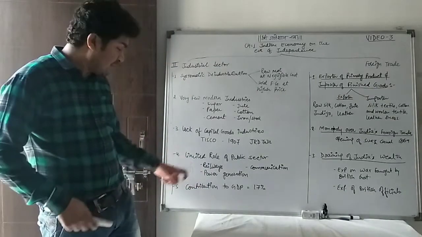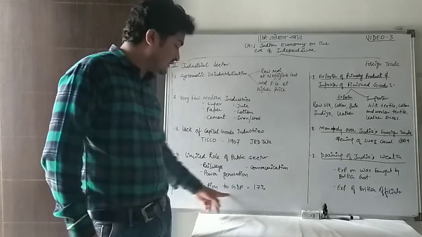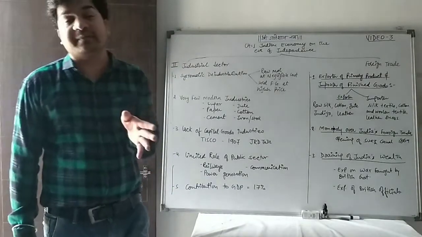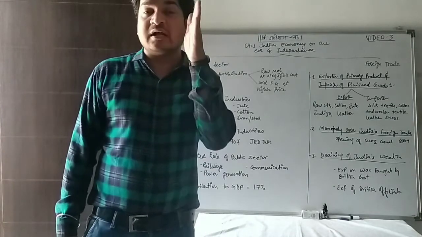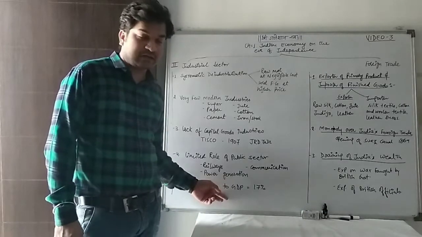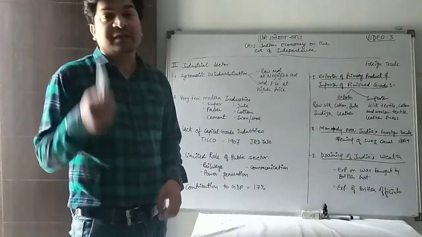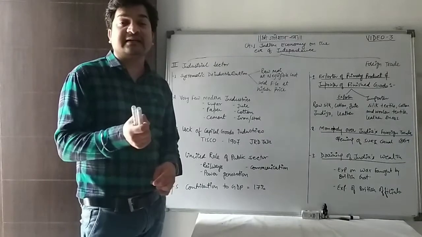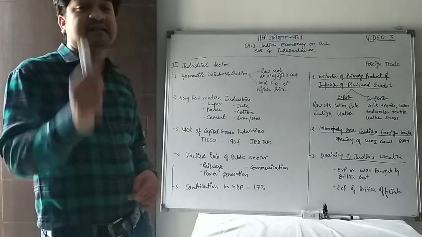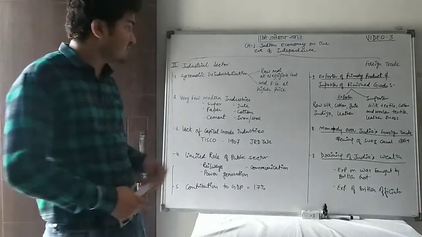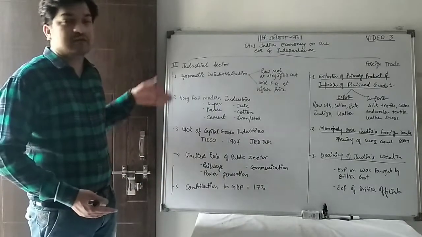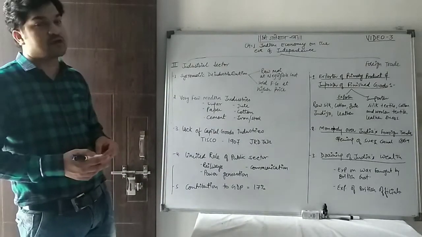1857. Is that clear? So now the topic is how the industrial sector contributes to the GDP. It contributes only 17%. After agriculture, the industrial sector is the major contributor to the GDP, that is 17%, because at that time the Indian economy was mostly engaged in agriculture and related activities. So this is how our industrial sector was performing at that time. So you get to know how the Britishers exploited the Indian industries also.